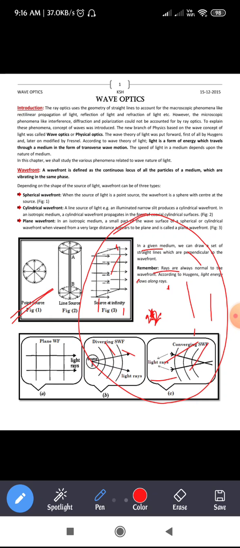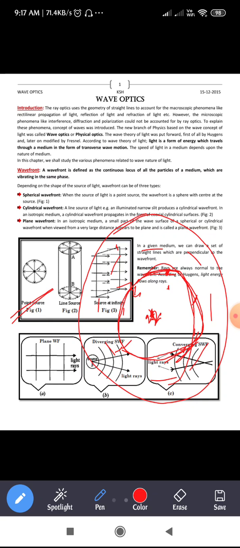When you take the particles at this point, this point, this point and this point, and you draw an envelope joining all those particles which are in the same phase, it is called the wavefront. So the wavefront is defined as the continuous locus of all the particles of a medium which are vibrating in the same phase. So this is regarding the wavefront.